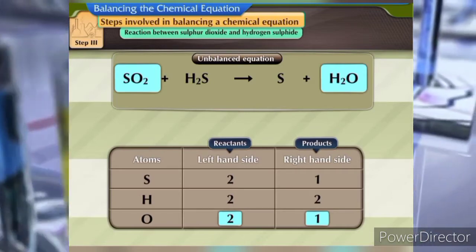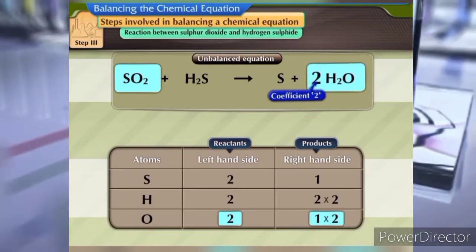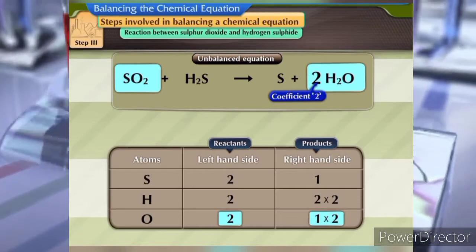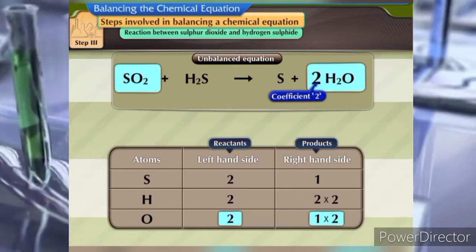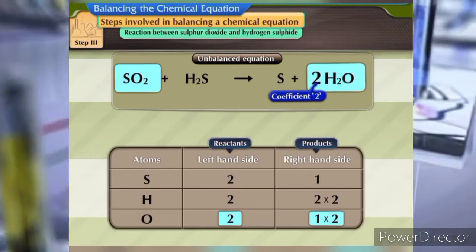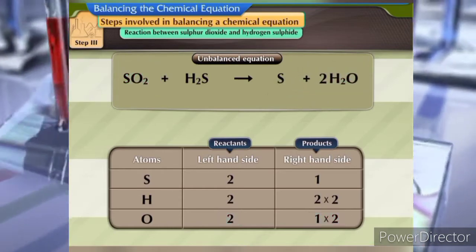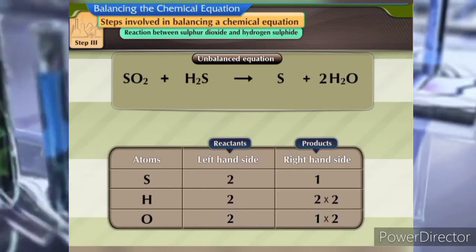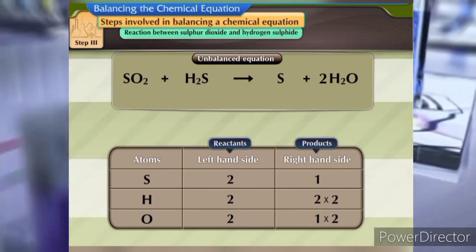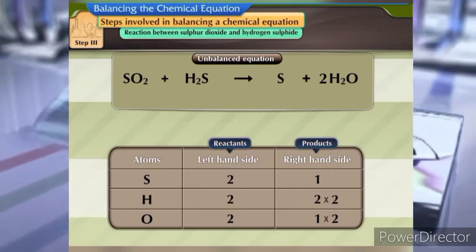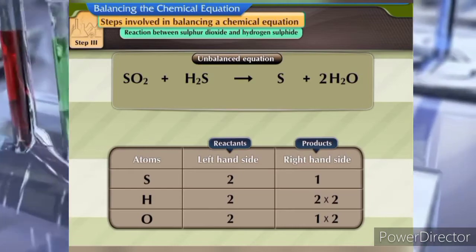We can put the proper coefficient 2 for the H2O molecule to balance the oxygen atoms to get 2H2O. The equation can be expressed as SO2 plus H2S gives S plus 2H2O.